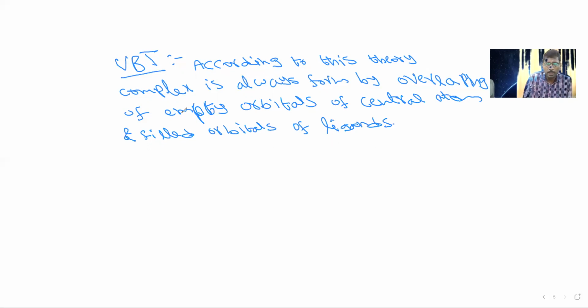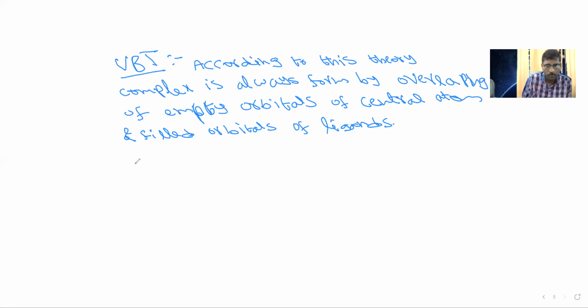According to this theory, a complex is always formed by overlapping of empty orbitals of the central atom. That means the central atom's empty orbitals are involved in bonding, whereas the ligands' orbitals are filled orbitals. So the ligand has a filled orbital, the central atom has an empty orbital. If these two filled and empty orbitals overlap, we get a coordination compound. That is given by valence bond theory.